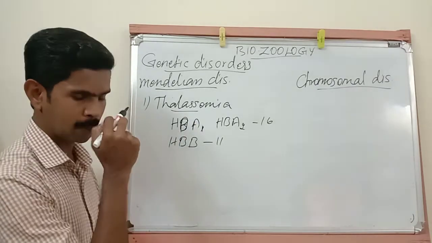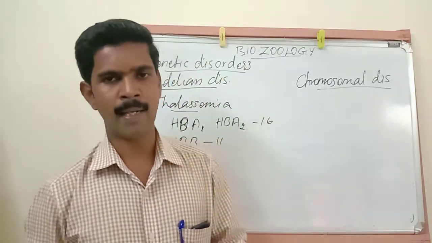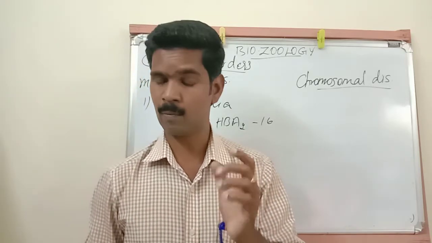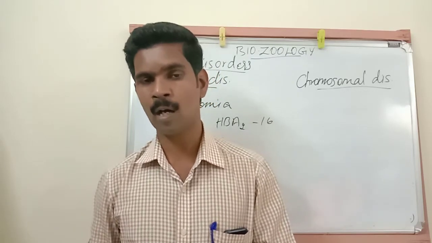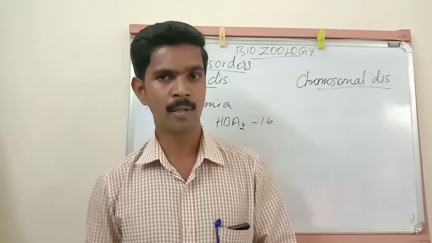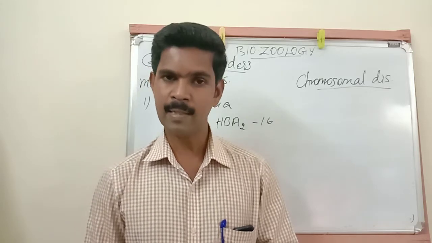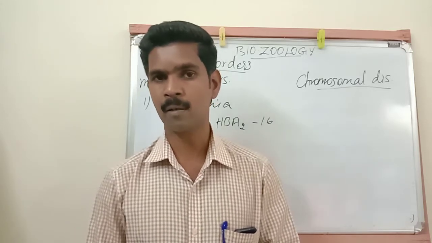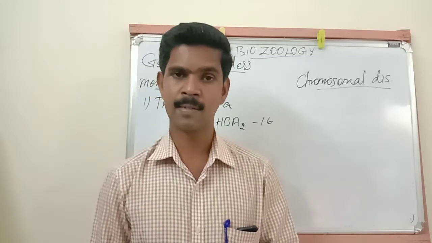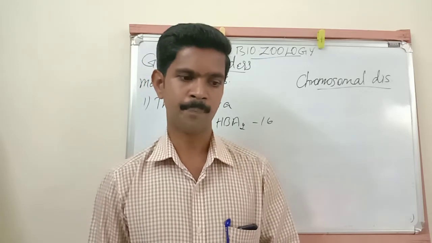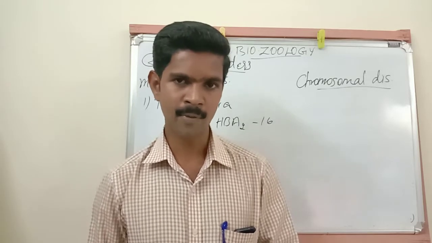So once again, let me repeat all the points about thalassemia. Thalassemia is a disorder affecting the RBCs of the human blood. This disease is due to one recessive gene, an autosomal recessive gene. Normally the genes produce normal hemoglobin molecules, and these hemoglobin molecules give the red color to our blood, and their main function is carrying oxygen. When the genes responsible for the production of normal hemoglobin molecules are involved in mutation, that gene is unable to produce normal hemoglobin molecules. If the hemoglobin molecule is abnormal, it leads to the destruction of RBC.